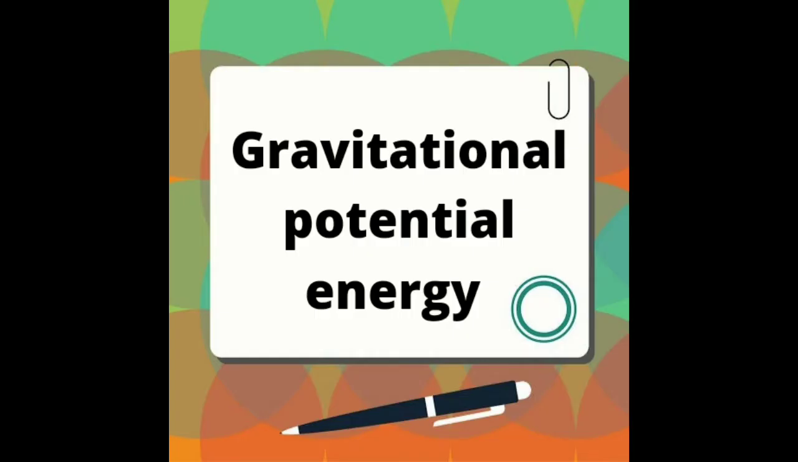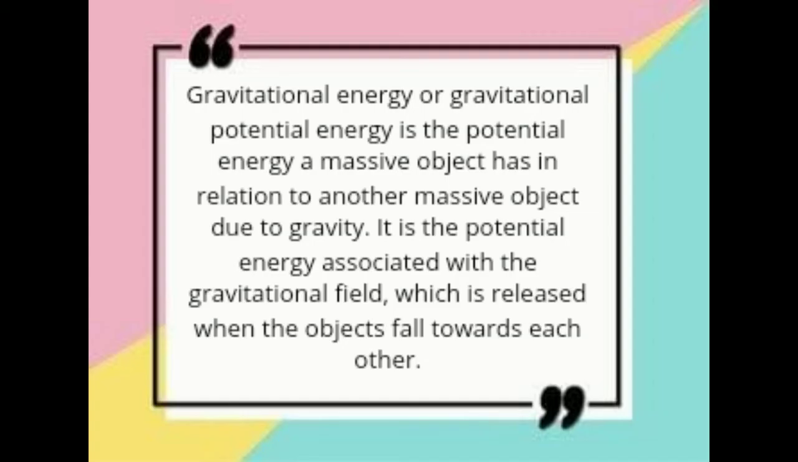The gravitational potential energy. Gravitational energy or gravitational potential energy is the potential energy a massive object has in relation to another massive object due to gravity. It is the potential energy associated with the gravitational field, which is released when the objects fall towards each other. An example of gravitational potential energy is a book standing.